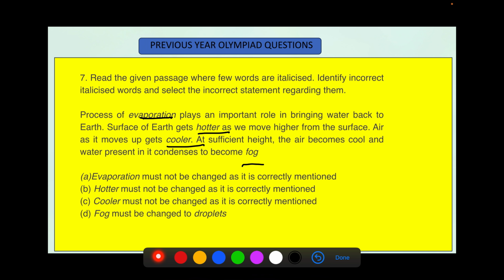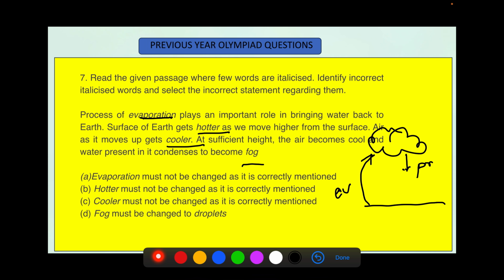So the process of evaporation plays an important role in bringing water back on earth, which is incorrect. We know that in the water cycle, the process used to bring water back on earth is precipitation. Evaporation is used to remove water from the surface to clouds. Surface of earth gets hotter as we move higher from the surface. As we move higher from the surface, the air becomes cooler. That is the reason that water vapor condenses to form clouds. So this is also wrong.